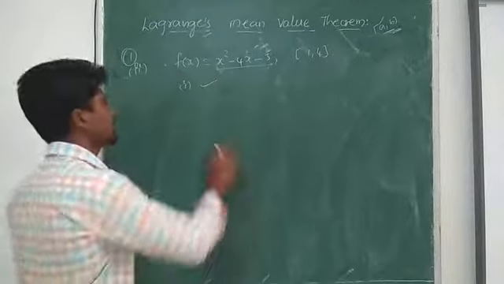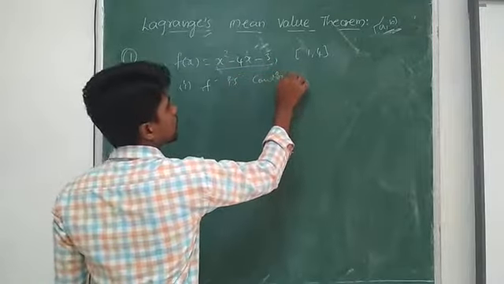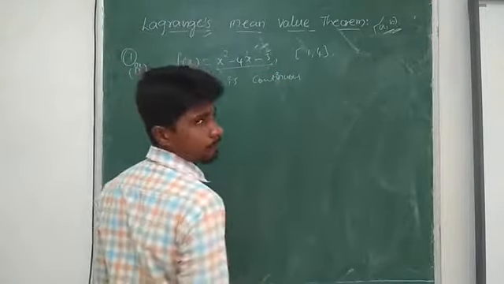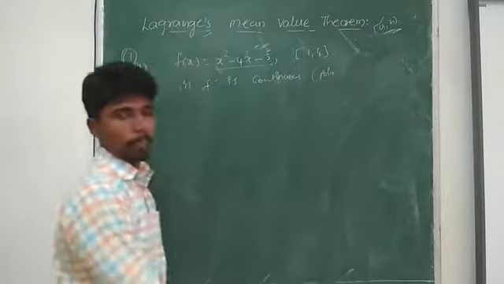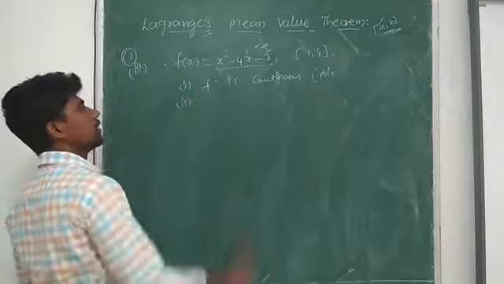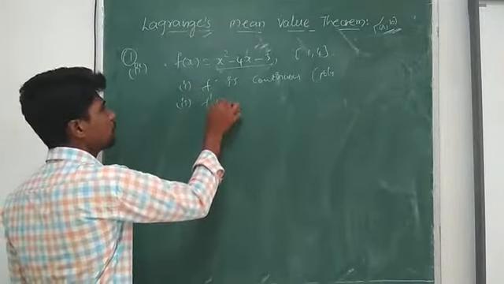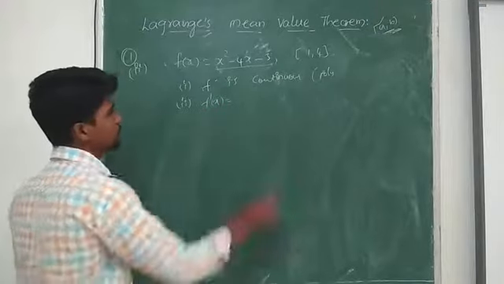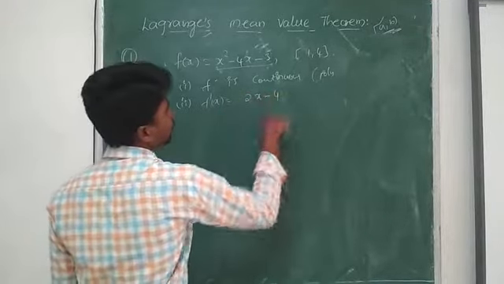What is the first condition? f is continuous. What is the reason? A polynomial function is always continuous. Second, is the function differentiable or not? So I have to find its derivative. f dash of x is given as 2x minus 4.